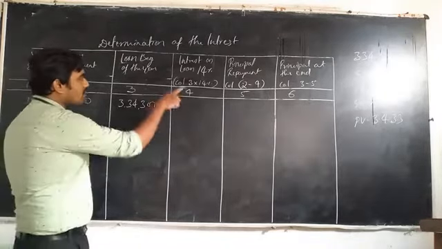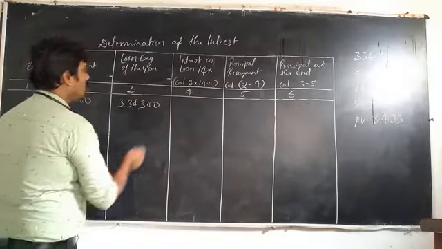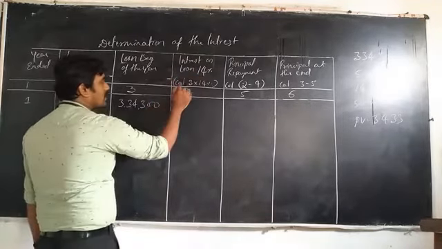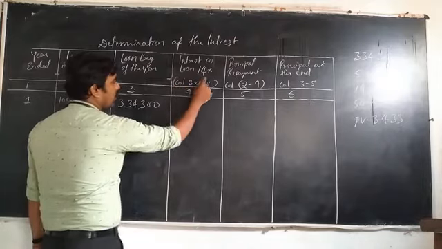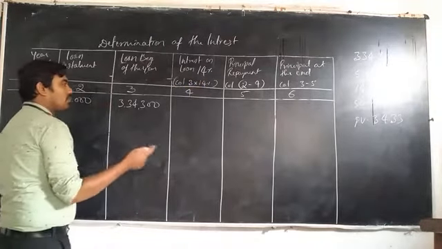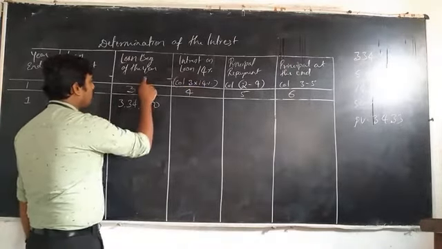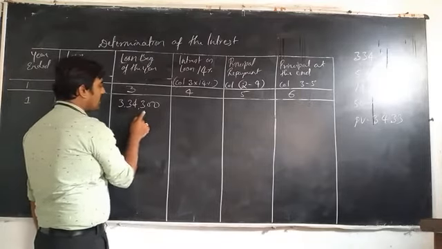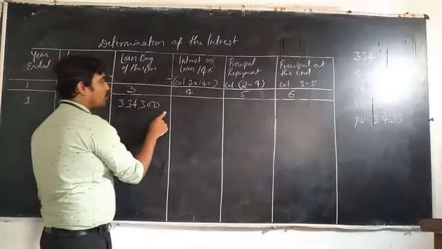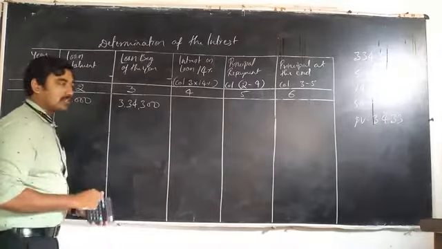And interest on loan. What is the interest on loan? How are we calculating the interest on loan? See here, column number 3 into 14%. That means column number 3 amount is 3,34,300, and for this amount we have to multiply by 14%.